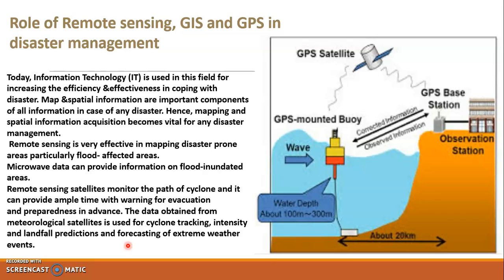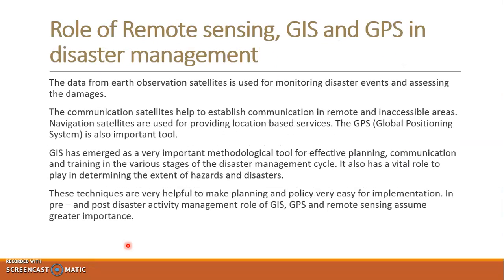Because of the meteorological satellites, you can see the tracking of the cyclone: where the cyclone currently is, and where it is going to move. So you can keep a watch on the cyclone, and the intensity of landfall or any type of extreme weather condition you can detect with the help of remote sensing devices, GPS or GIS.